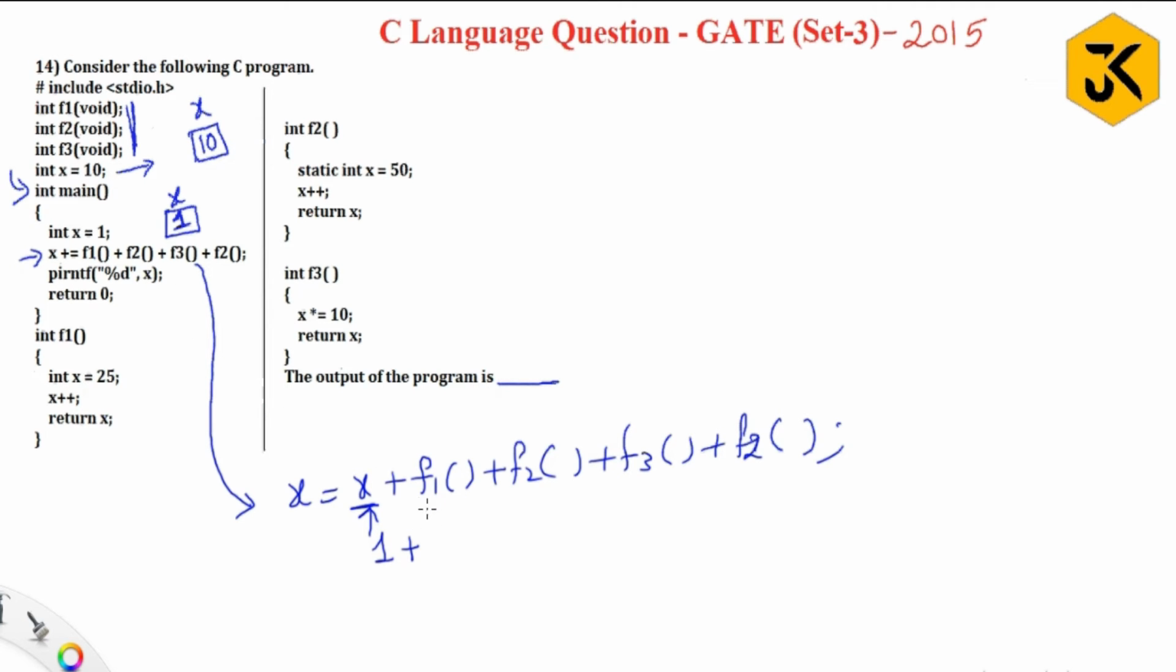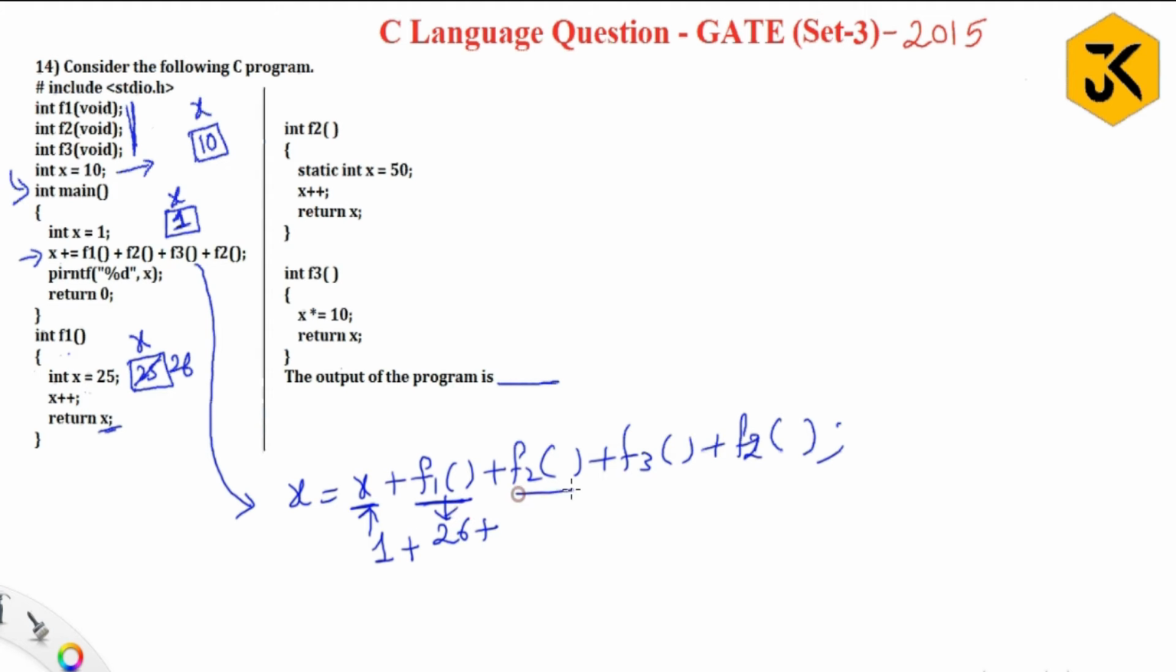Now it is calling function f1, so the cursor will move to f1. Here it is going to declare one more integer variable x with a value 25. Now it is post-incrementing, that is 26, and it is going to return that value 26. So 26 will be returned to the call of f1.